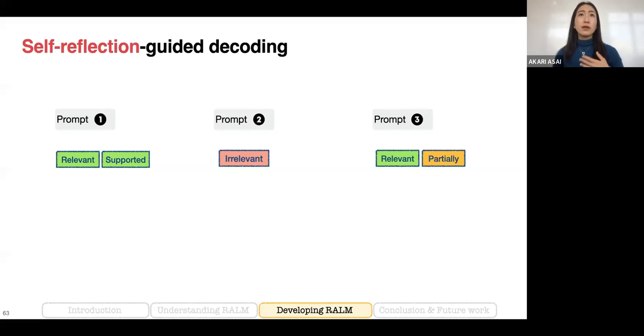So we had a bunch of discussion on what kind of aspects we needed to have, and what levels or granularity these different reflection tokens should have. But I think the general framework can be easily applied to different types of fine-grained aspects, and we can easily change the level of feedback. So I believe there are many future directions to explore.